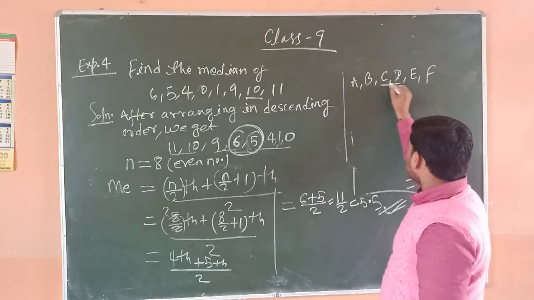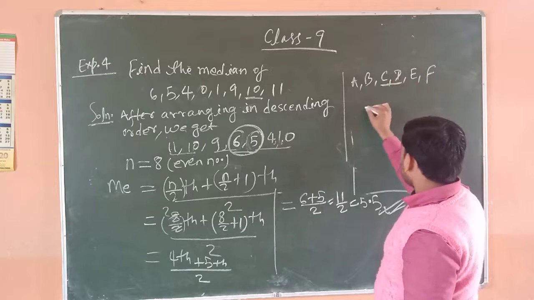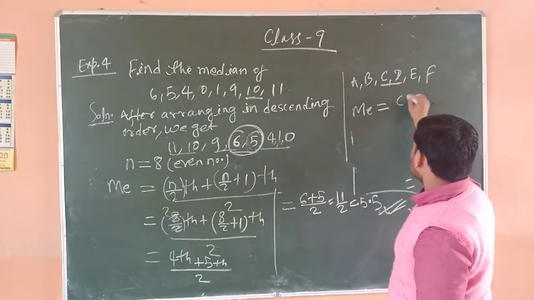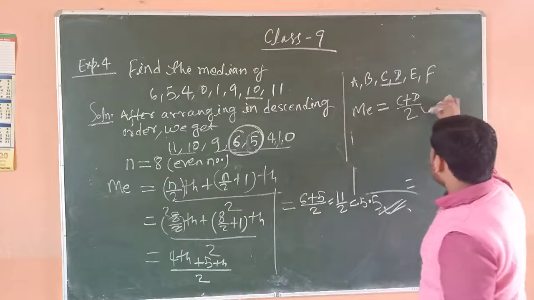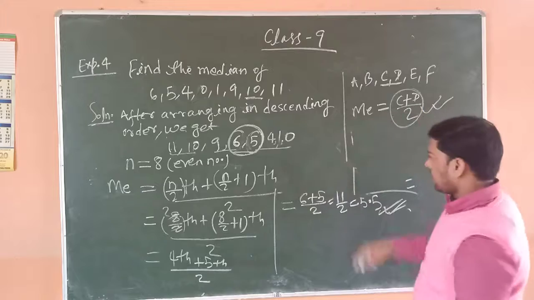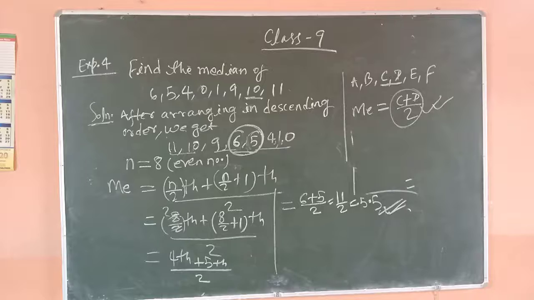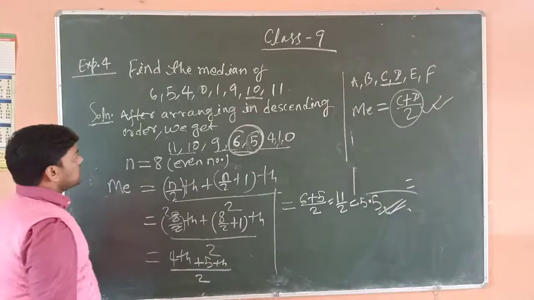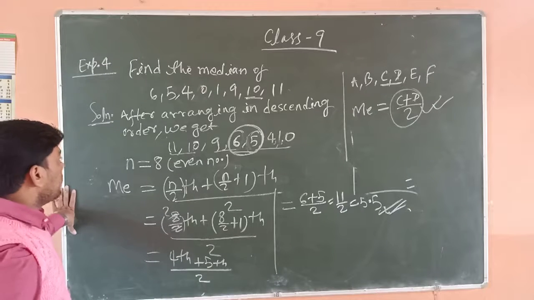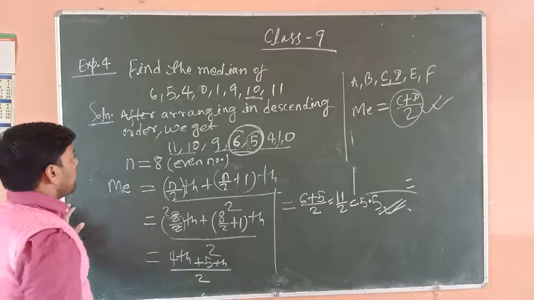See, C and D are in the middle. So the average of C and D is the median, C plus D upon 2. So now students, keep in mind, median divides the given data into equal parts, and median gives the value of the middle term.